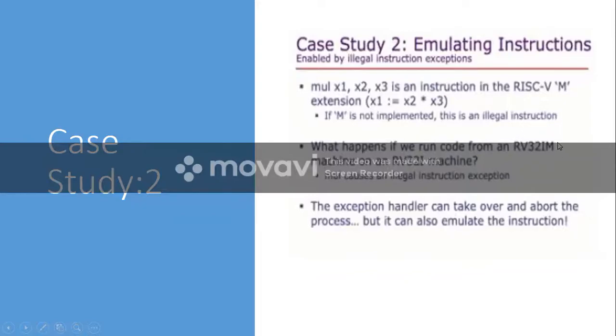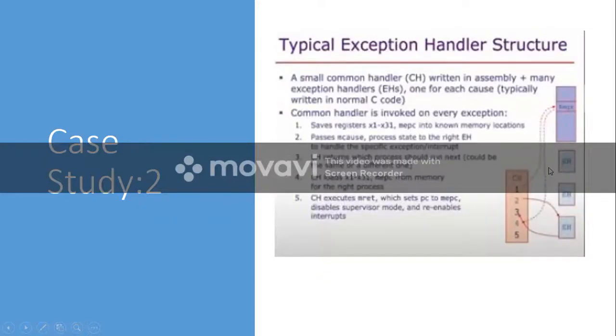There is no handler, so it has only one option, to stop the process, but there is something else it can do. It can emulate the instruction, and now the kernel can understand what it is. So it just needs to multiply these two values and give the result. So the kernel can do this job. If the kernel does this job, then how will it do it? That is what is shown here.